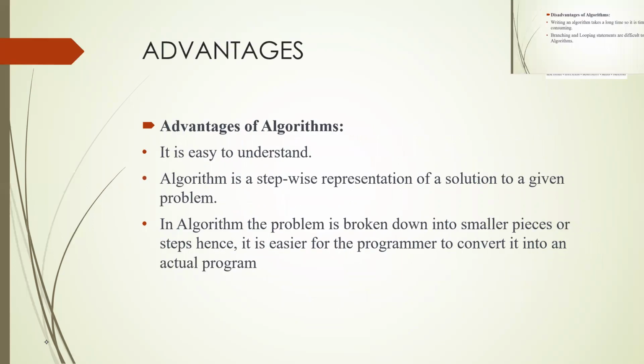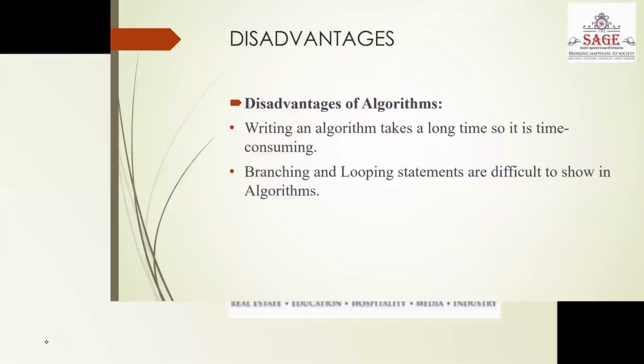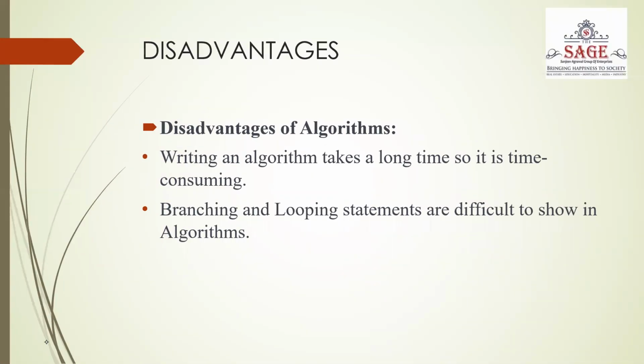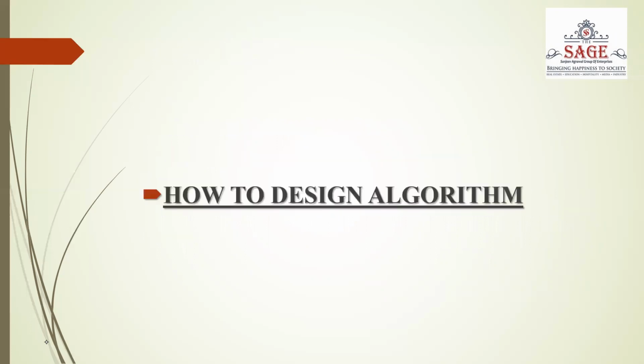So the advantages of algorithm are: it is easy to understand. Algorithm is a stepwise representation of a solution to a given problem. In an algorithm, the problem is broken down into smaller pieces or steps. Hence, it is easier for the programmer to convert it into the actual program. Next, there are some disadvantages of algorithm too. Writing an algorithm takes a long time, so it is time consuming. Branching and looping statements are difficult to show in an algorithm.